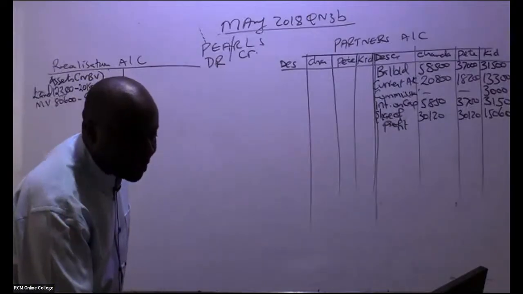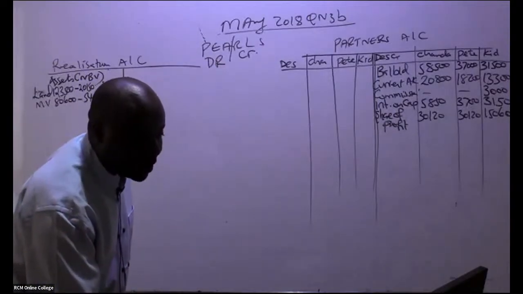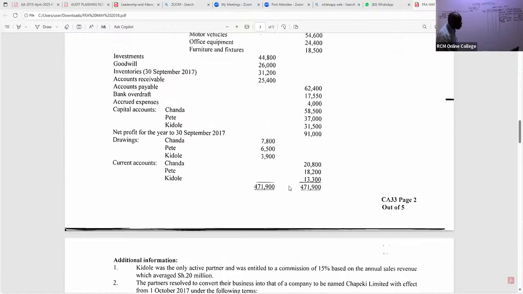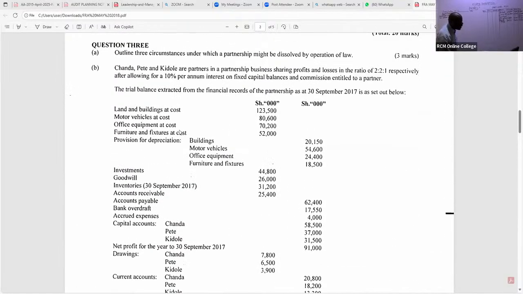We pick on the next item that was realized to the new company. You can see we have here office equipment. This was transferred to the new company. So for office equipment, now go back to the net book value. I'll just write equipment. For equipment, I can see 7,200 was the cost. I subtract the provision for equipment, which is 24,400.